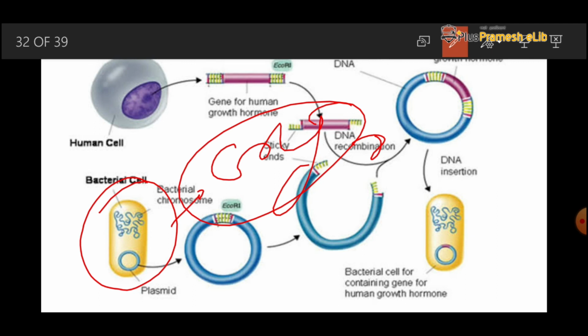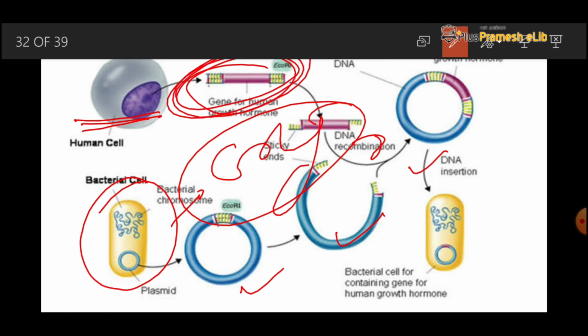Why and how is the cry gene introduced in the cotton plant? By the same method. The protein that is produced in the bacteria is now produced by the plant with the help of that gene which is present in the bacteria.